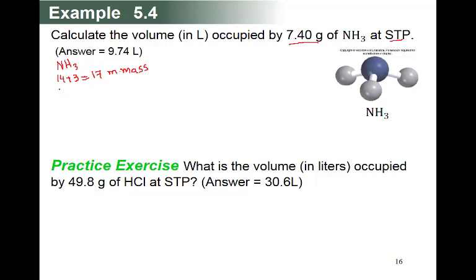Now the ammonia is given, the gram of NH3 is equal to 7.4 gram. This gram we have to change to mole. So how to change to mole? Mole will be equal to gram upon molar mass. So gram is 7.4 and molar mass is 17. If you divide this, your answer will be 0.435.